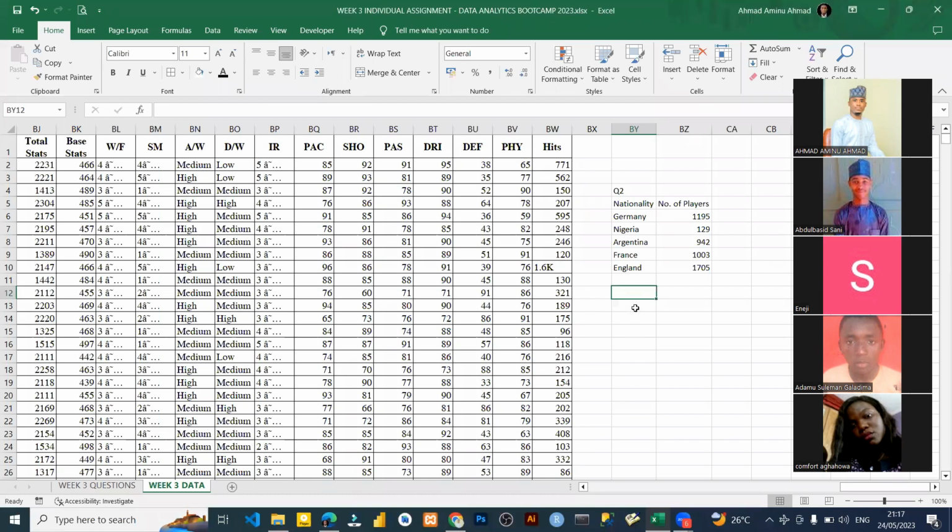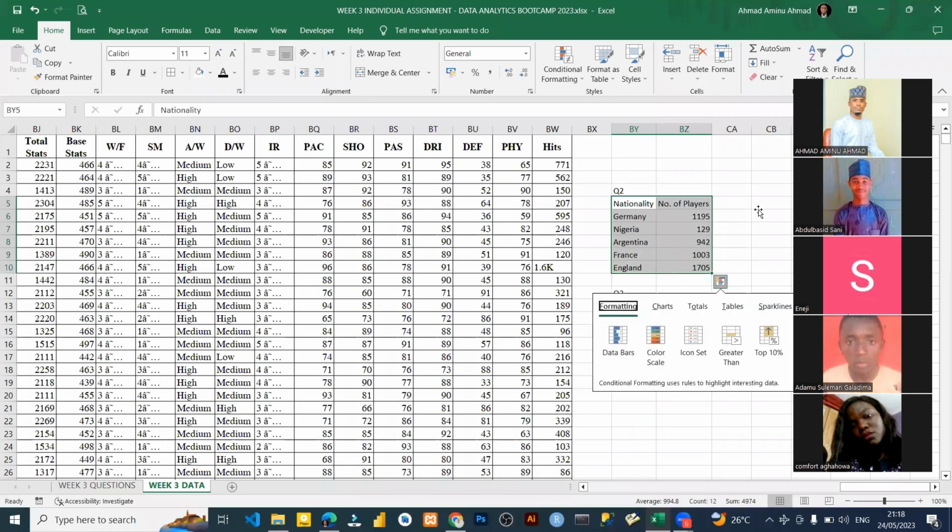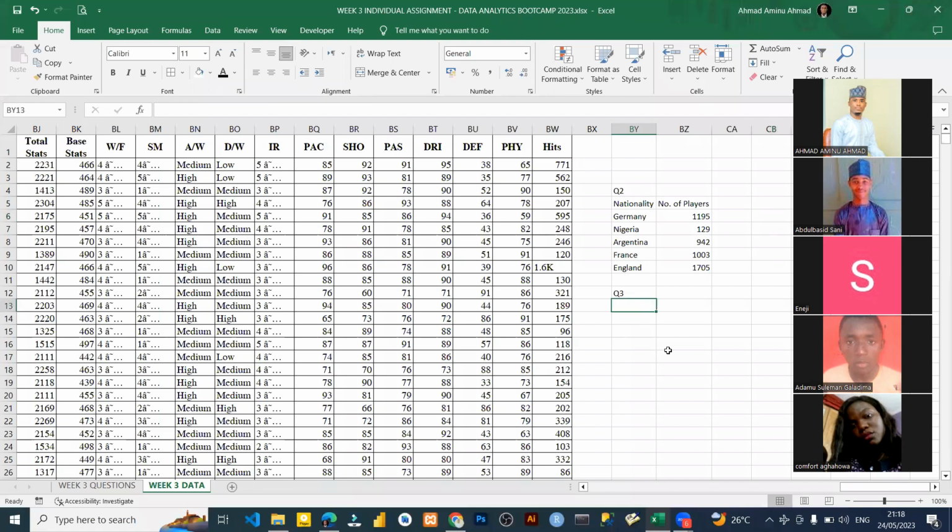Question 3 says, calculate the total wage of all players from England, Argentina, and France. Question 3, number 3, right? Yes, sir. From which countries? England, Argentina. That's the nationality. Total wages. Okay, so let me put the wages here. So total wages. Call the countries, please.